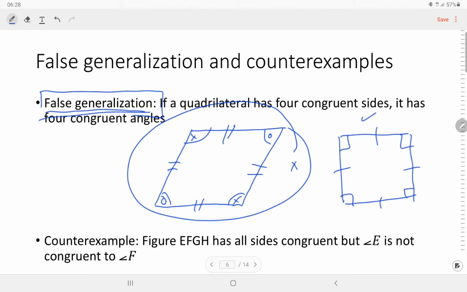Okay, and then for the counterexample, figure EFGH has all sides congruent but angle E is not congruent to angle F. This is an example.